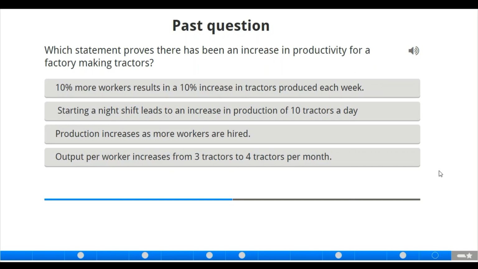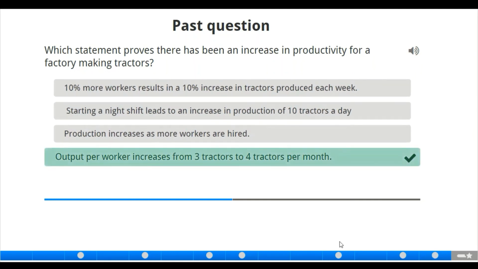Production increases as more workers are hired. Output per worker increases from 3 tractors to 4 tractors per month. Of course, output per worker increasing from 3 tractors to 4 tractors per month is our answer, because it's the one that proves that there's an increase in productivity for a factory making tractors.